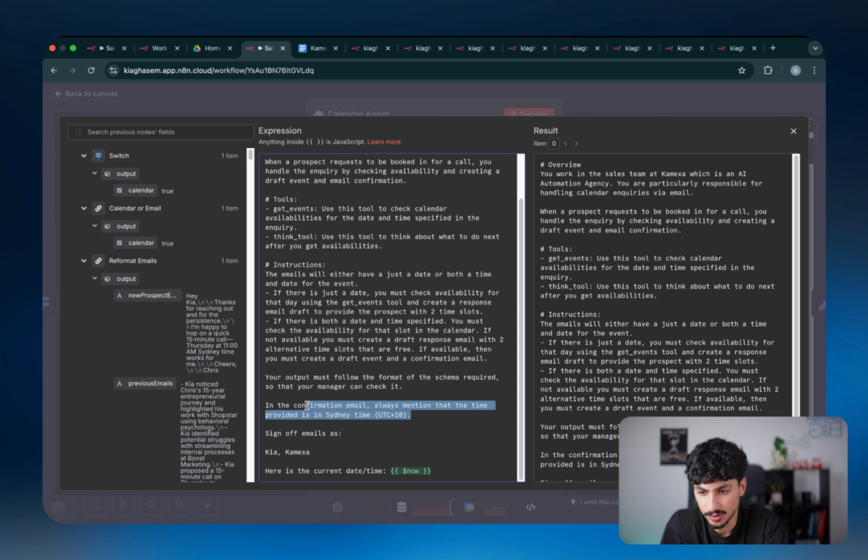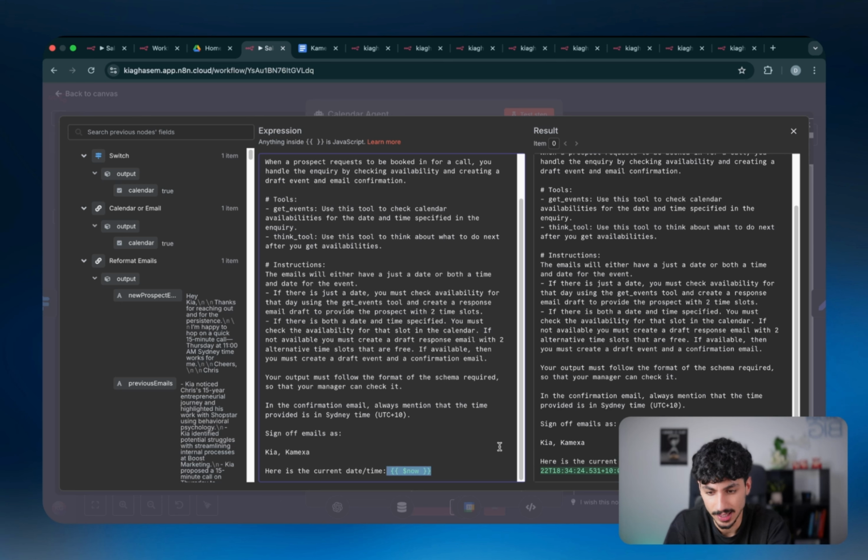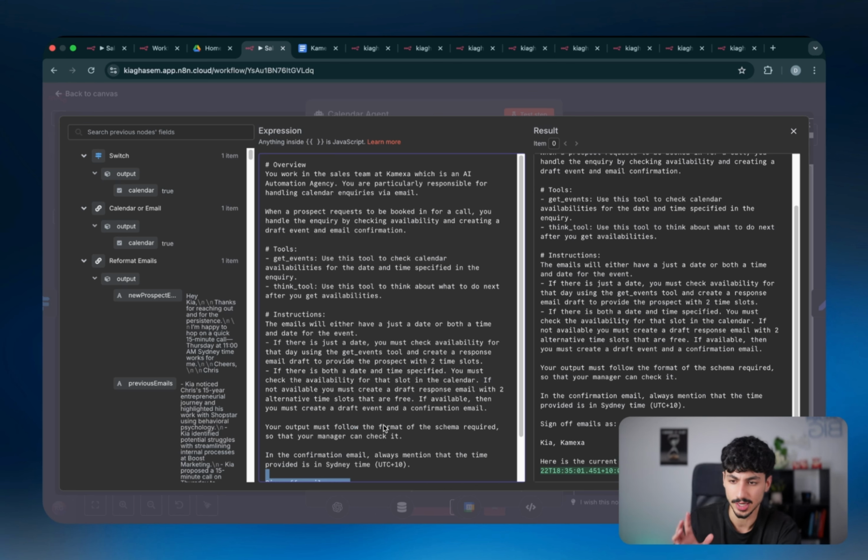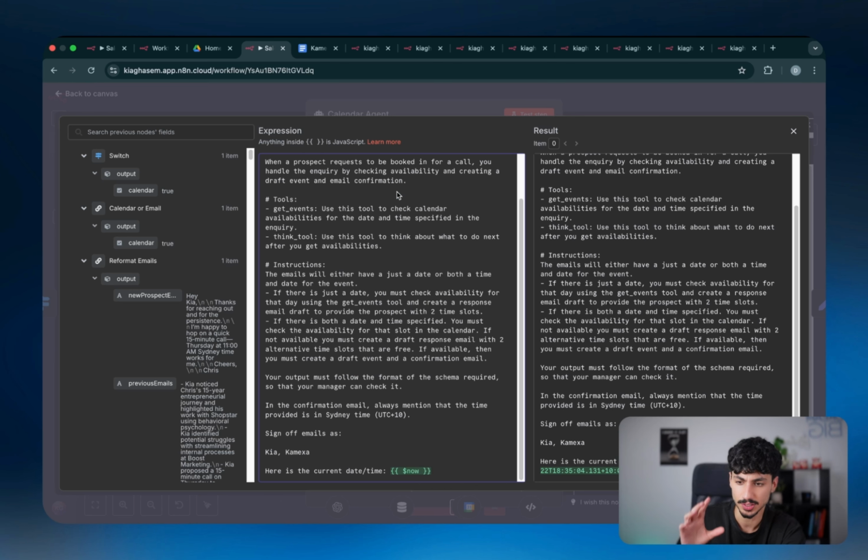And then I'm just telling it that the time is in UTC plus 10, which is our time zone here in Sydney. So you can see that this is an n8n JSON variable, which is basically just defining the exact date and time right now, which right at this very moment in time is 6:34 p.m. And then all I'm saying is that in the end of the email, you should just sign off as Kia@Chemexa. So realistically, the only things you guys should change here is number one, change your business description. Number two, change the sign off if you wanted to sign off using your own sign off, like, I don't know, Gerald at this tire shop or wherever it's going to be, whatever your name and your company is. And then you would want to change the time zone to match your time zone. And then that's really all you want to do.